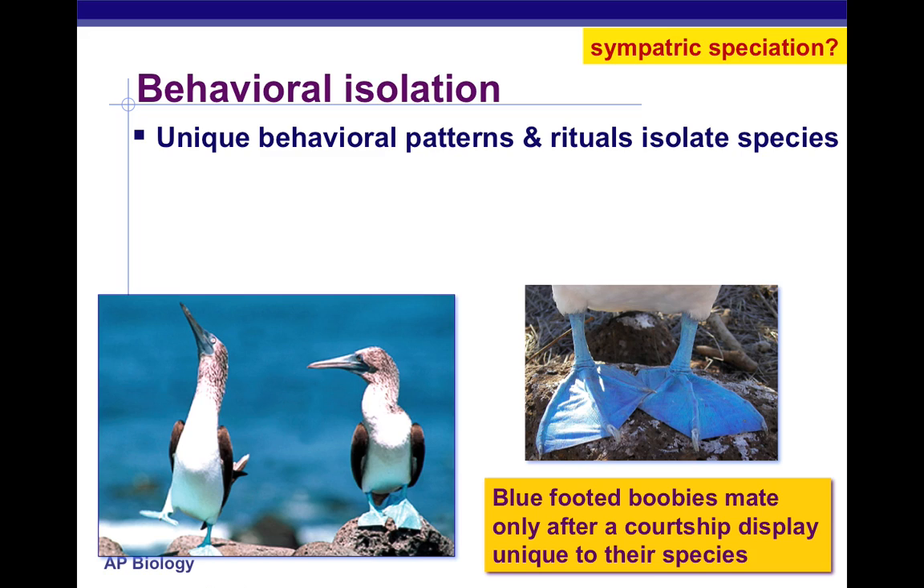Behavioral isolation: unique behaviors and rituals that isolate species. Like the blue-footed boobies, they're expected to have that particular characteristic, this particular dance. If they don't have these characteristics or this dance, then they can't reproduce. So again, they're isolating themselves through this behavioral interaction.